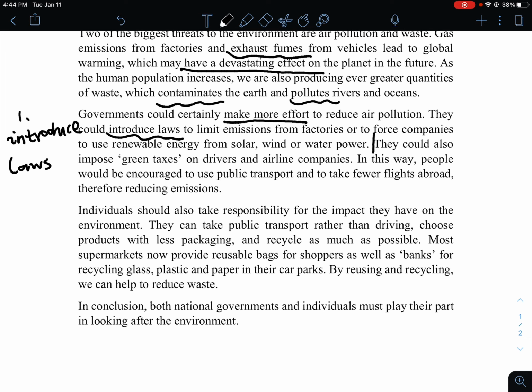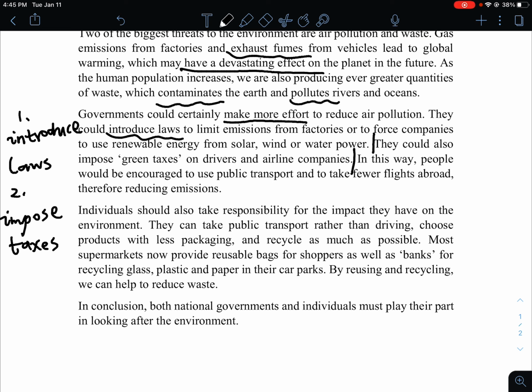They could also impose taxes, green taxes on drivers and airline companies. Second, impose taxes. In this way, people would be encouraged to use public transport or to take fewer flights abroad, thereby reducing emissions.